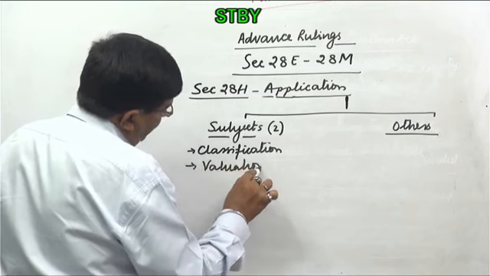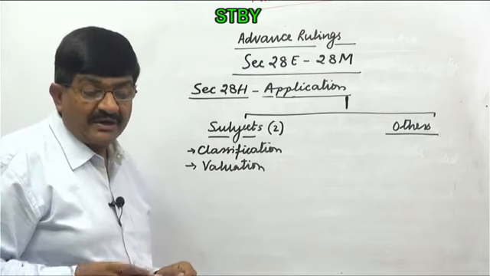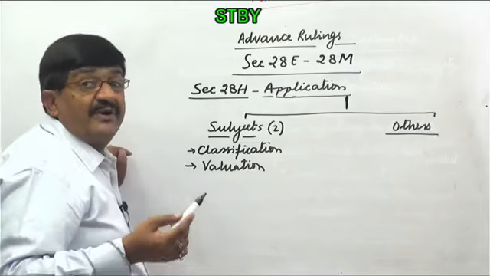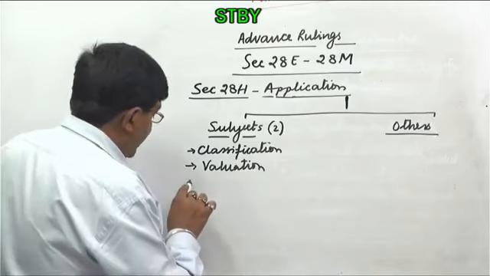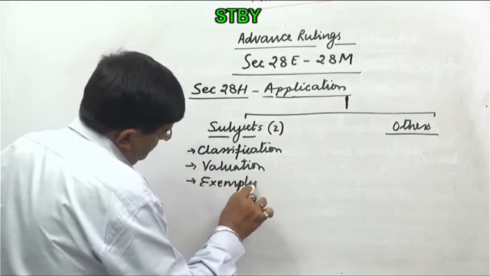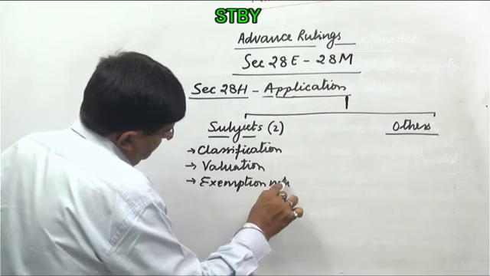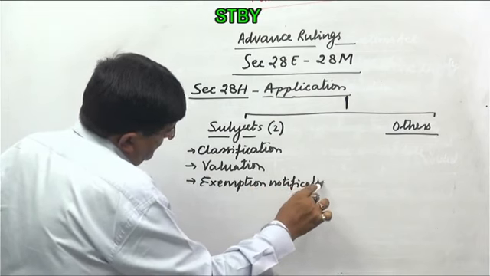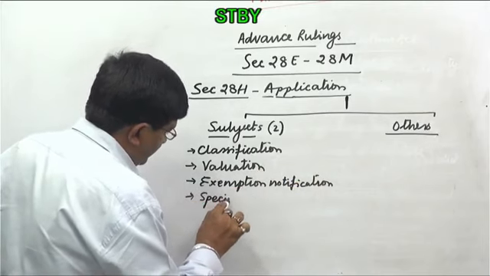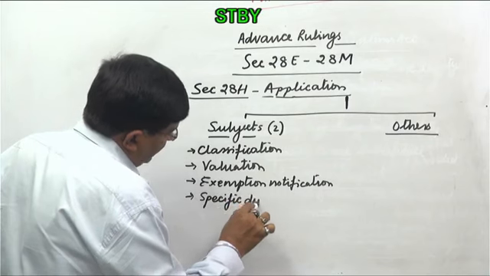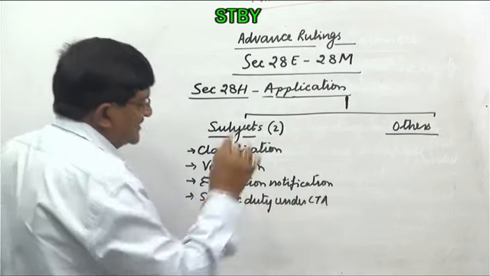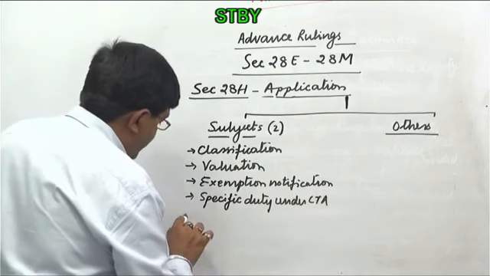So in valuation, we cannot request the authority to determine the value. We can ask whether this is applicable or not, whether a specific question, specific things will be covered in the valuation or not. Then exemption notification, exemption under section 25. Then specific duty under Customs Tariff Act. Then